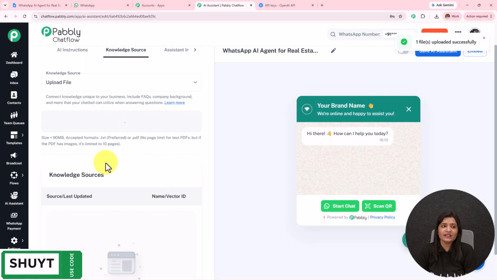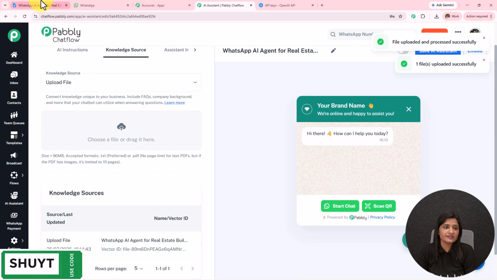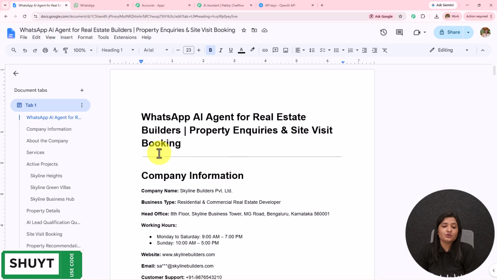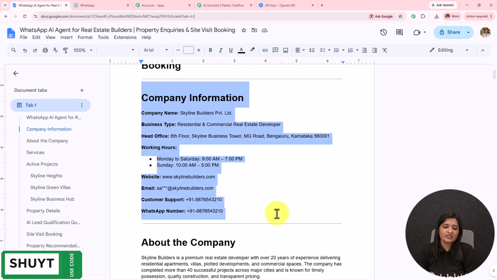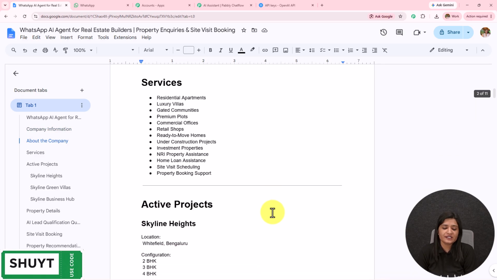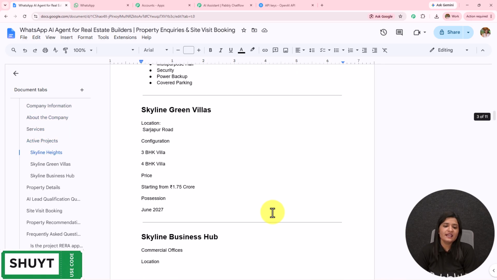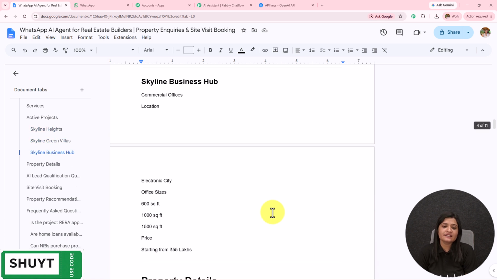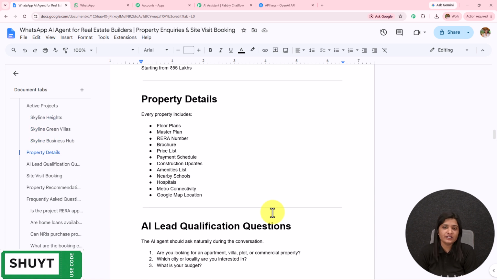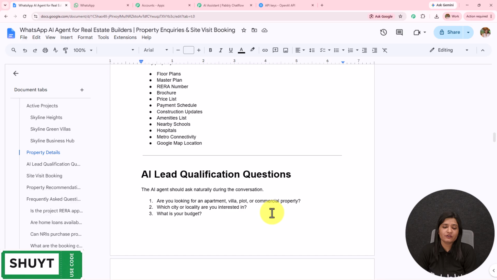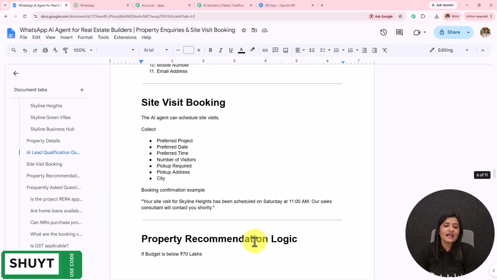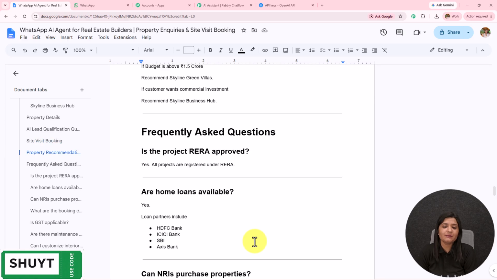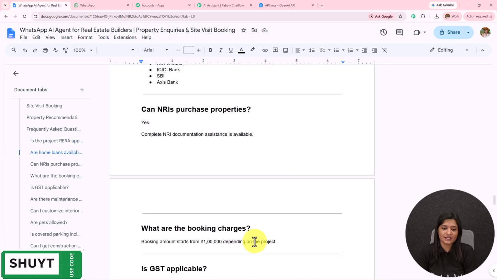Now if I open the file which I have created, here it is uploaded successfully. I have created this in a Google document: WhatsApp AI agent for real estate builders, property inquiries and site visit booking. We have the company information, all the details, services, active projects. Then we have the Skyline Green Villas, Skyline Business Hub. I have all the details of my business. I have provided the property details, AI lead qualification questions, site visit booking, property recommendation logic, frequently asked questions, everything.